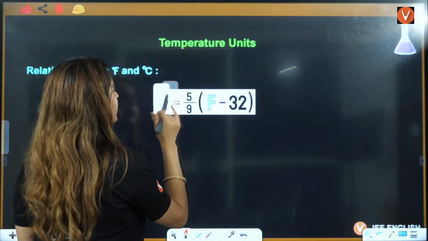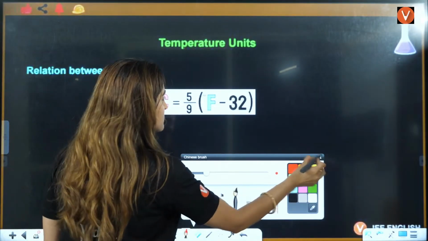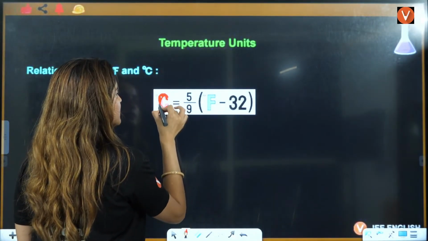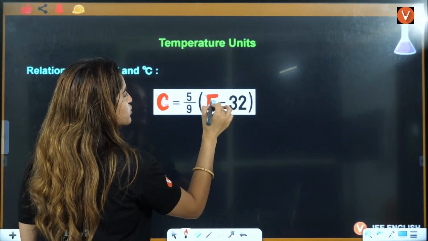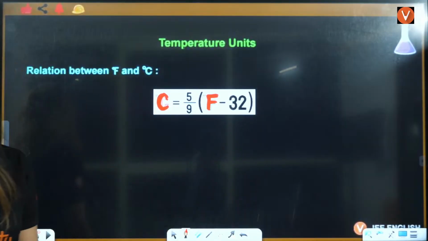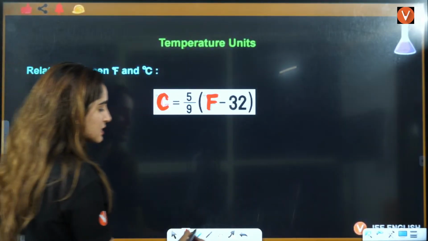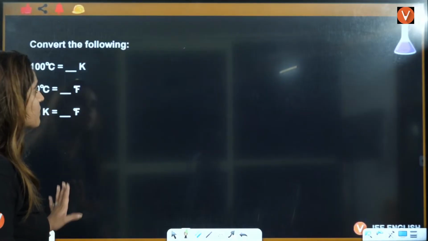Let me just write it here. This is your degree Celsius, this is your Celsius and this is Fahrenheit, okay? This you should definitely know, right? Okay, students. Now, that was about temperature.